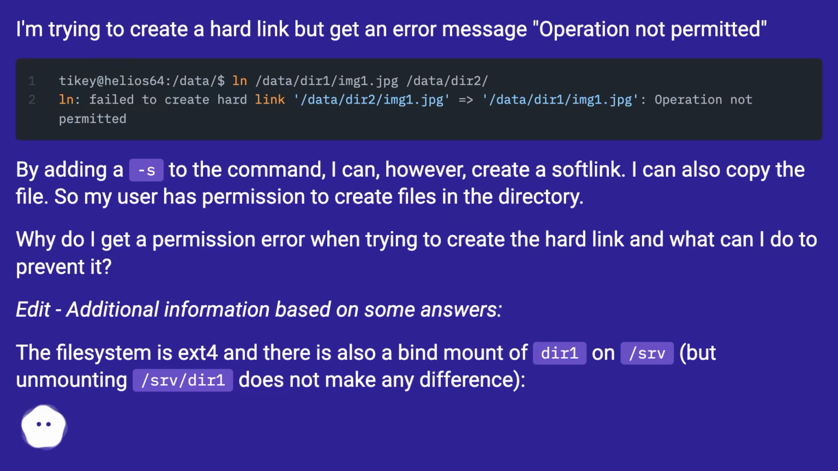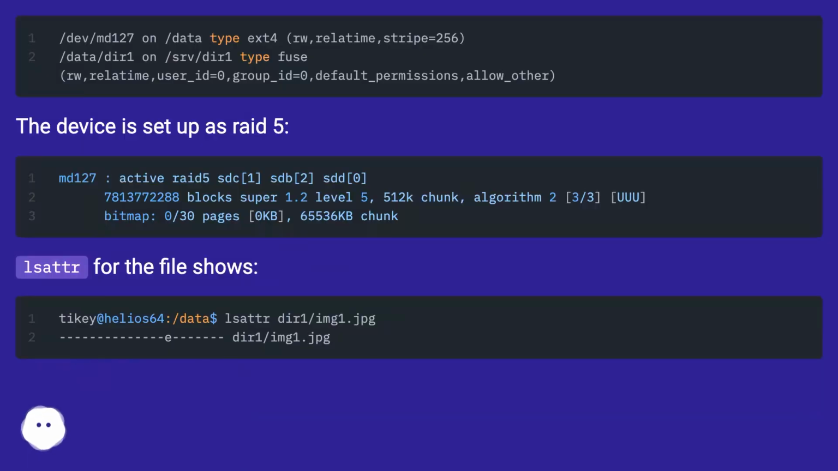Why do I get a permission error when trying to create the hard link, and what can I do to prevent it? Edit, additional information based on some answers. The file system is ext4 and there is also a bind mount of dir1 on /srv, but unmounting /srv to dir1 does not make any difference. The device is set up as RAID 5. lsattr for the file shows.